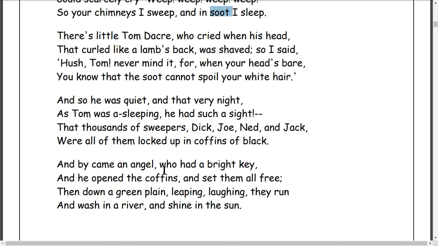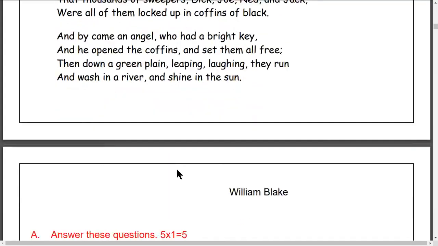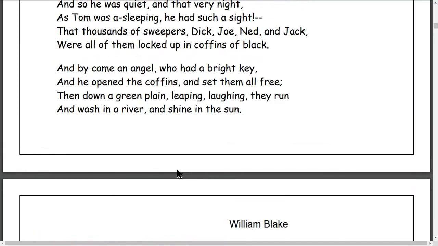The coffin of black means it is like a chimney, which is black, and the poet has compared the coffin to black here. In the last stanza, by came an angel. Angel means the messenger of God, Ishwarko dut.